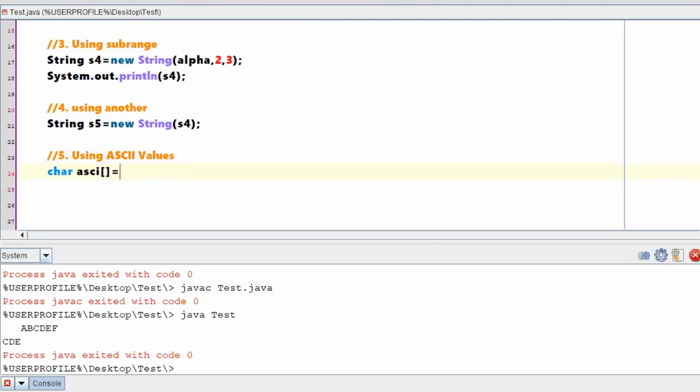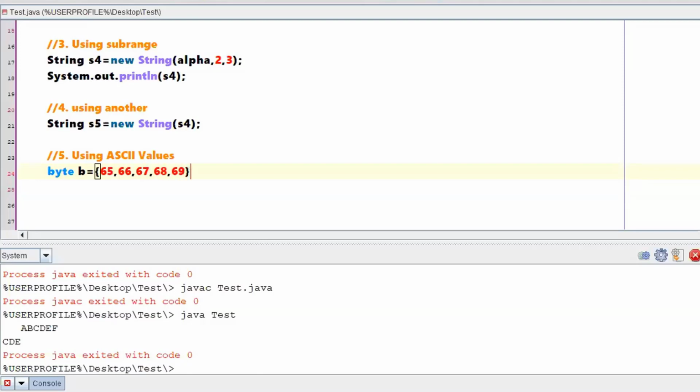In this particular array, ASCII values are nothing but some integer numbers, right? 65, 66, 67, all those things. Now I have to keep all those values in byte format. So byte b is equal to, let me say, 65, comma 66, comma 67, comma 68, comma 69.